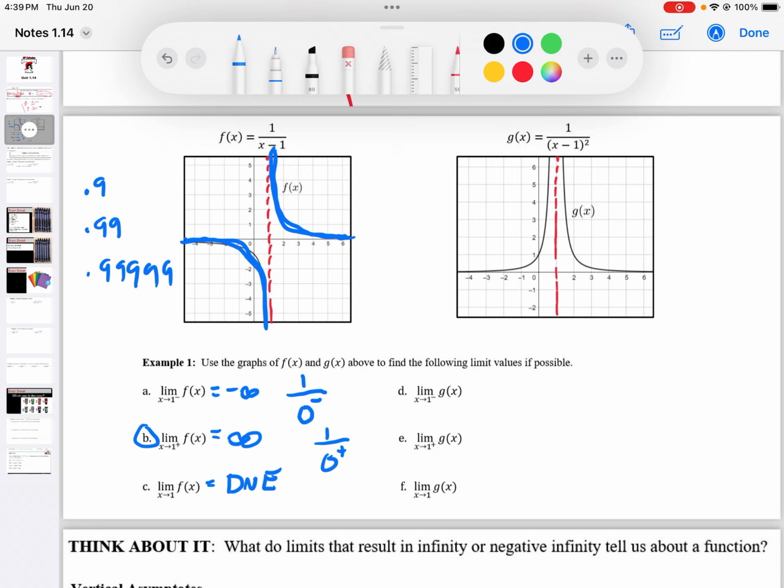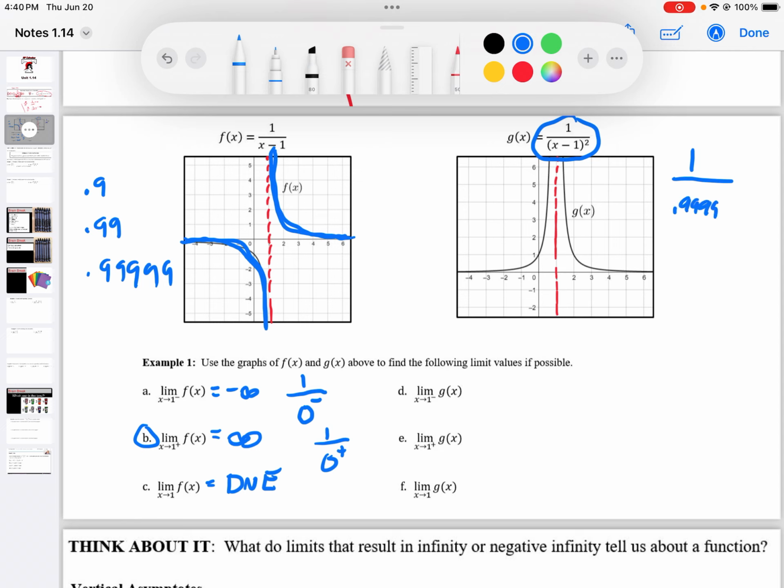All right, so this g function is still a vertical asymptote, but from the left and from the right are both positive. So if I have the limit of g of x as x approaches 1 from the left, I'm thinking of plugging in numbers really close to 1, but just smaller than 1, like 0.99 or a whole bunch of 0.99999s.